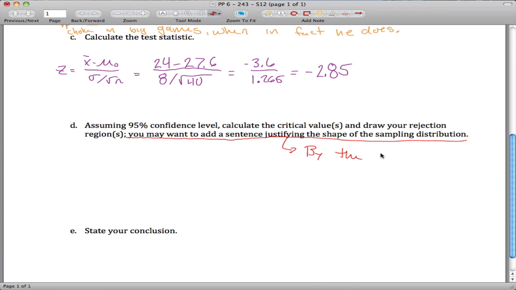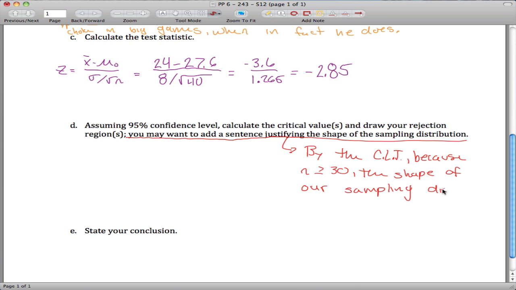By the central limit theorem, because n is greater than or equal to 30, the shape of our sampling distribution is approximately normal. In other words, we can do this problem. We can do all this analysis. Kind of check the box.